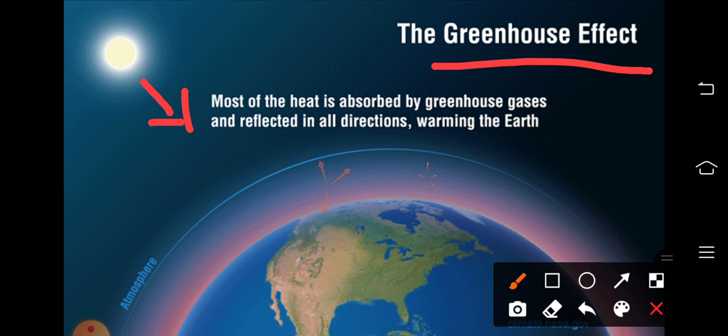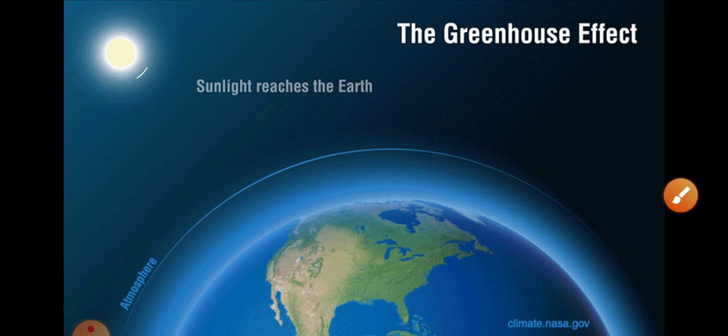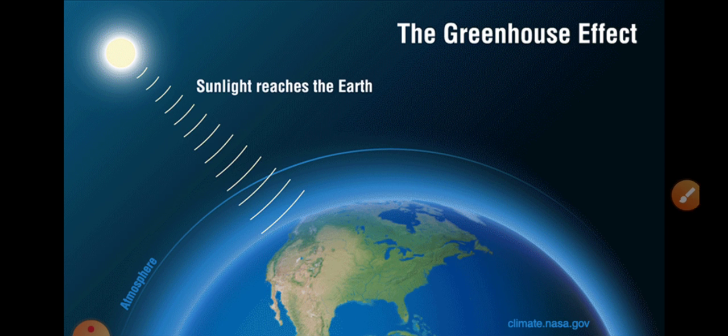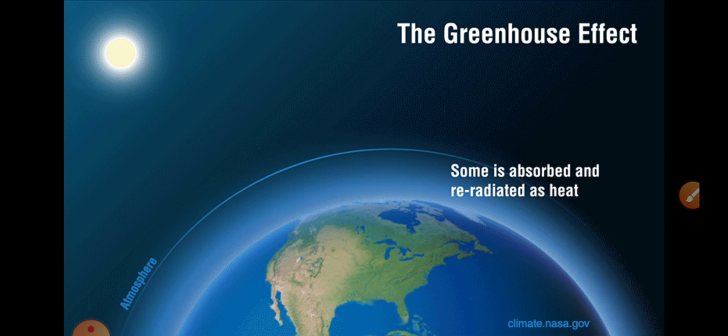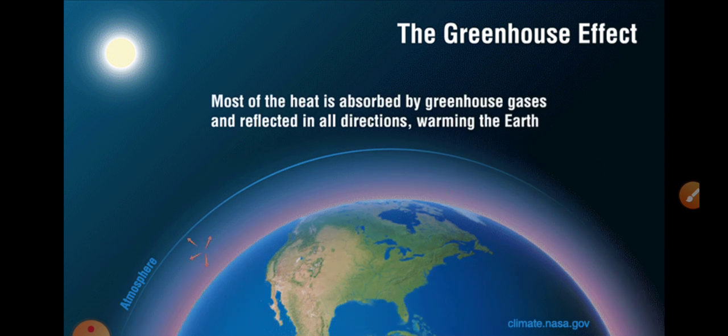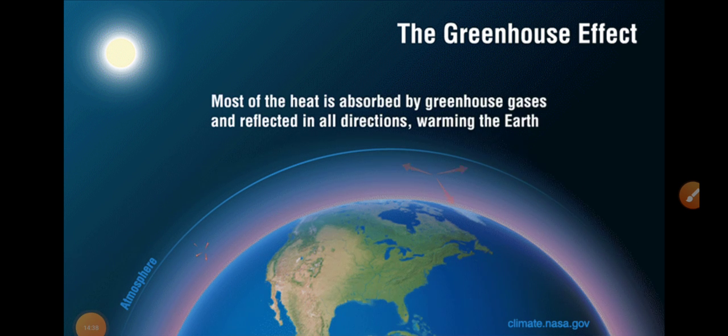Okay, so you can see the illustration here about the greenhouse effect. Sunlight reaches the earth, then some energy is reflected back into space, some is absorbed and radiated as heat, and most of the heat is absorbed by greenhouse gases and reflected in all directions, warming the earth.